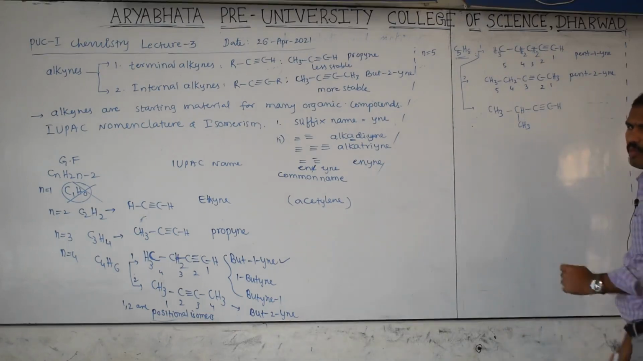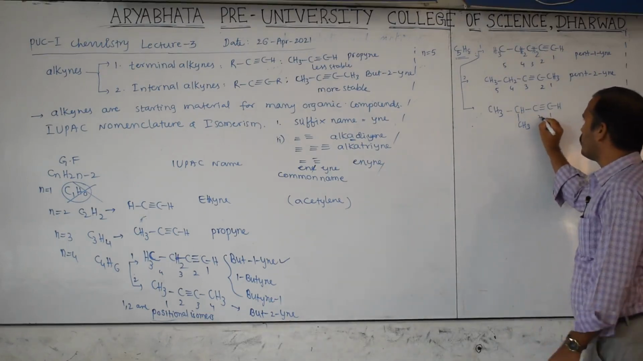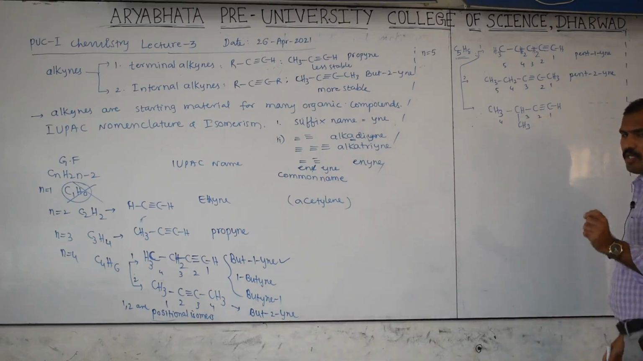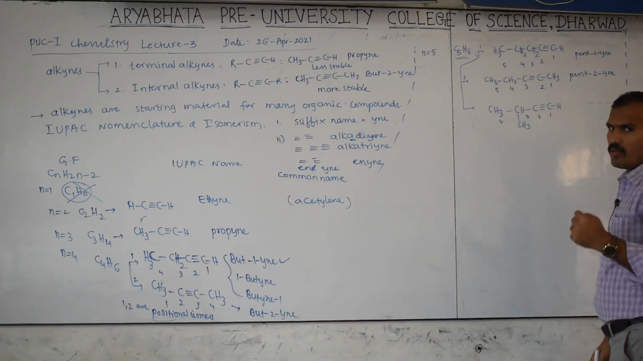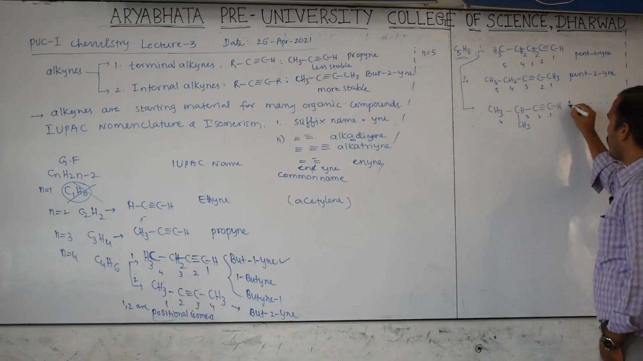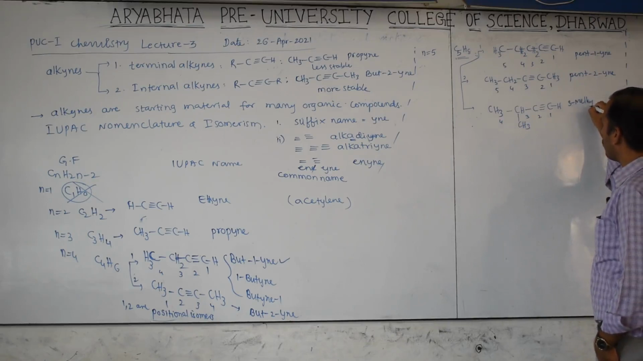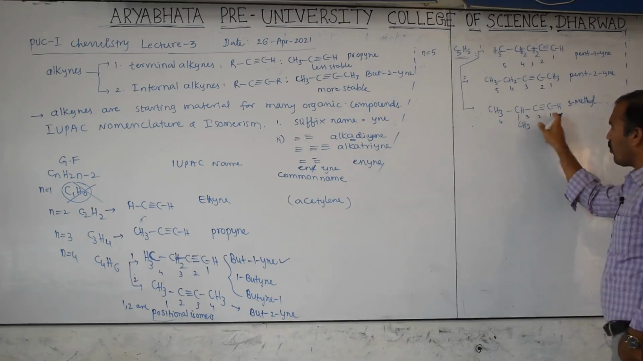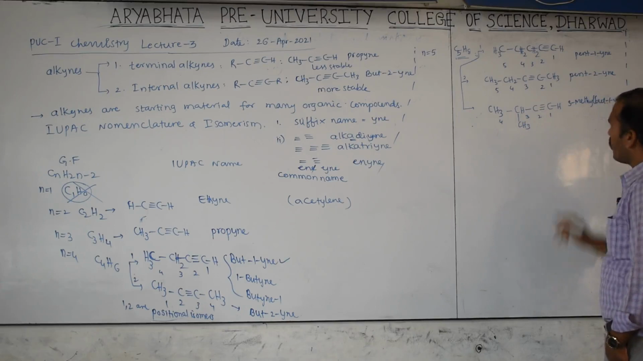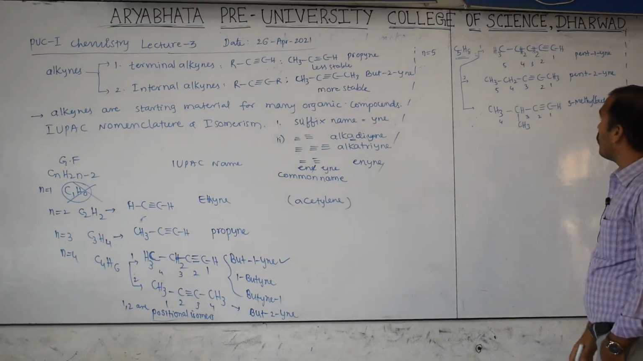Now you know the numbering method: 1, 2, 3, 4. Now at which position is the substituent? You know how to write the name. The third position has a methyl, therefore 3-methyl, 1, 2, 3, 4 but-1-yne. Now this is the IUPAC name of these three compounds.